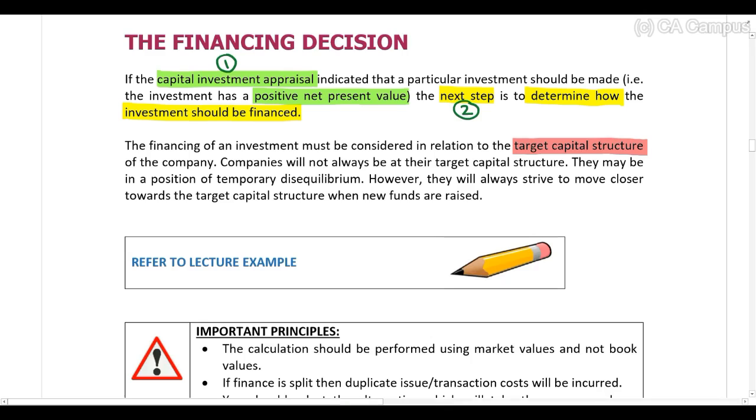It's important to note that they will not always be at their target capital structure. They may be in a position of temporary disequilibrium. So that just means they're not at their target capital structure. However, whenever they raise new finance, they should always strive to move closer towards their target capital structure. If you keep that in mind, it's going to make the rest of this lecture very simple for you. Let's go and have a look at the lecture example.